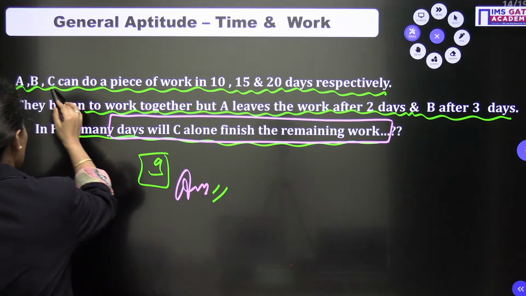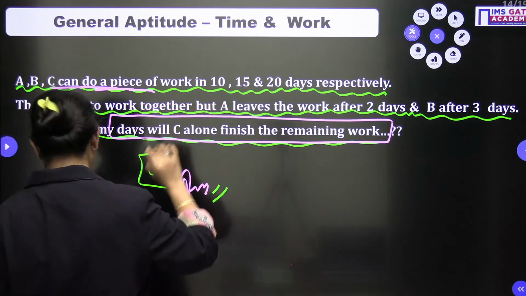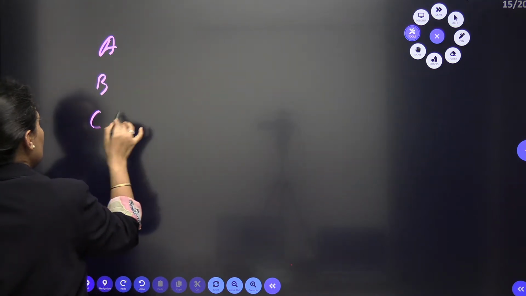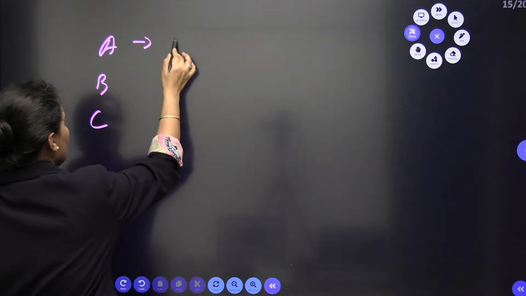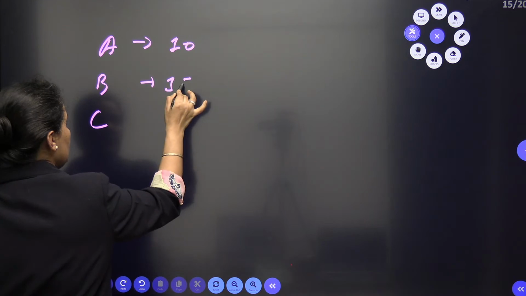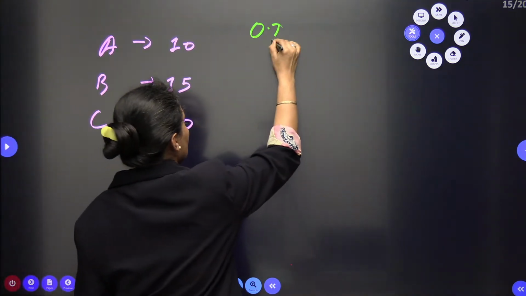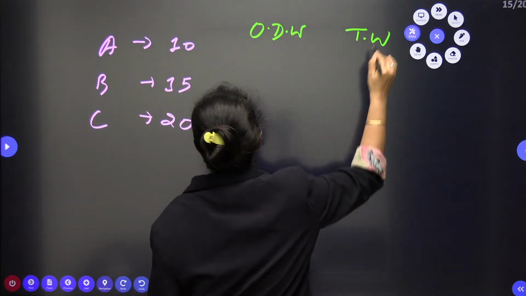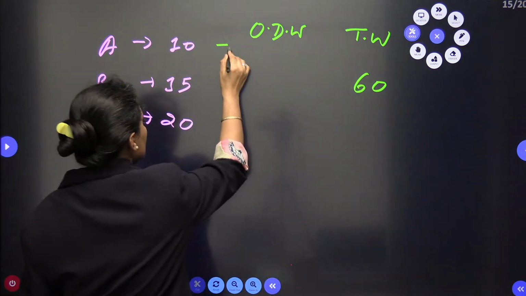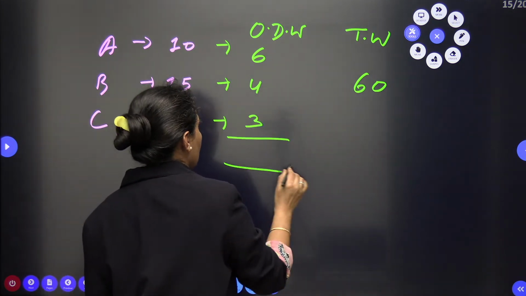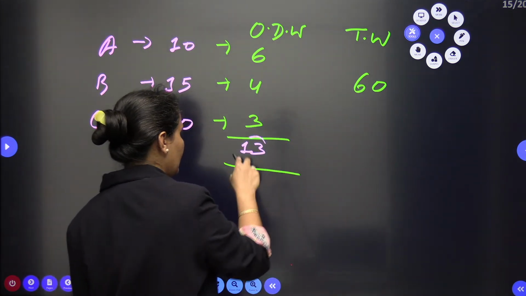What it is saying: A, B, C can do a piece of work in 10, 15 and 20 days respectively. So I will start with the same concept. Next is the one day work and the total work. When I go with this one, this is 60, this is 6, this is 4, this is 3. When I solve, this is a total of 13 till now.